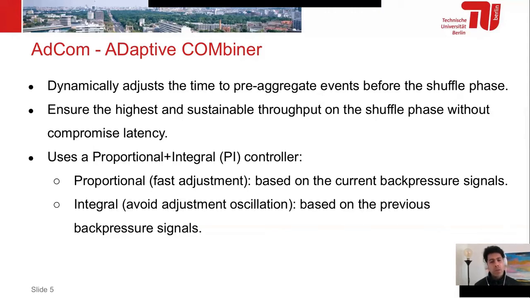However, when we are closer to the reference value, that is a medium back pressure, the proportional factor cannot make a big difference compared to the reference value. So we introduced the integral factor as well, which is based on the previous values of back pressure signals. With this, we can have fine adjustments on AdCom and also avoid some oscillation on the throughput.